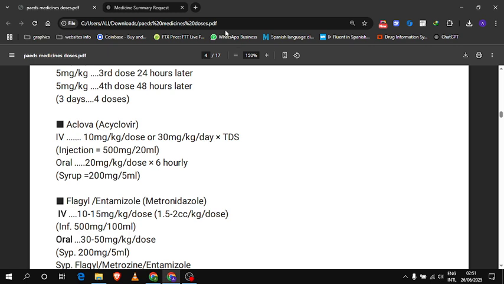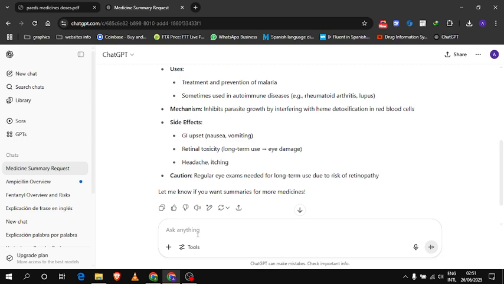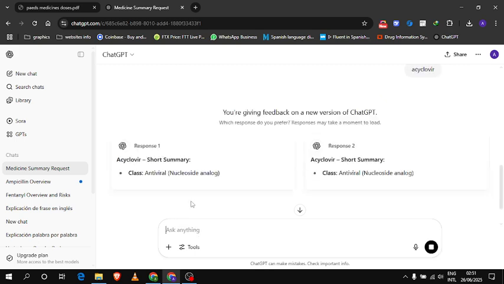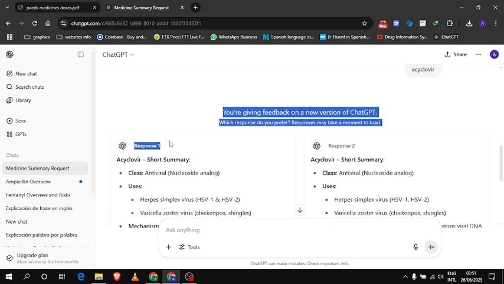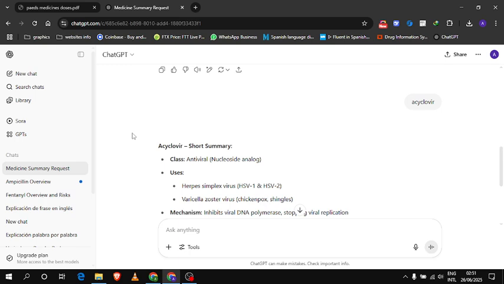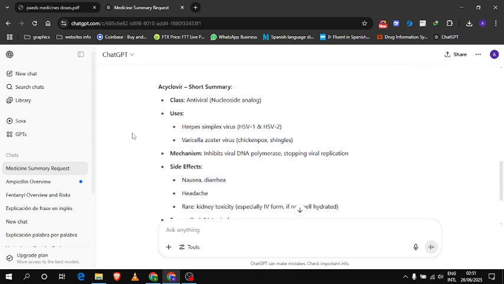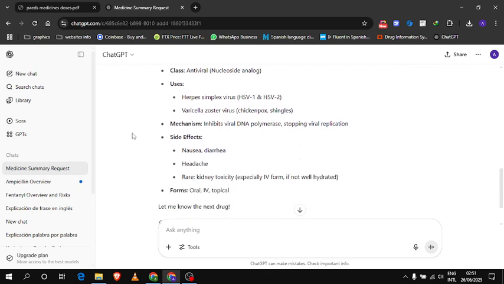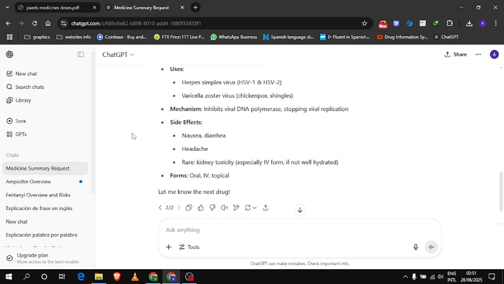Next is acyclovir. It is an antiviral. It is an antiviral nucleoside analog, used for herpes simplex virus, HSV 1 and 2, varicella zoster virus, chickenpox, shingles. Mechanism: inhibits viral DNA polymerase, stopping viral replication. Side effects: nausea, diarrhea, headache. Rare kidney toxicity. Forms: oral, IV and topical.